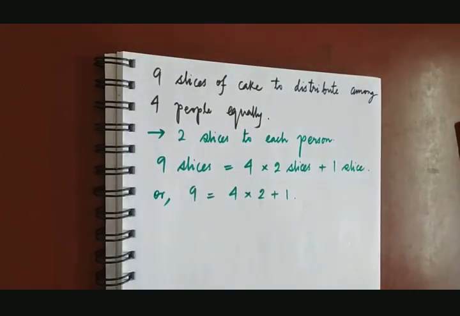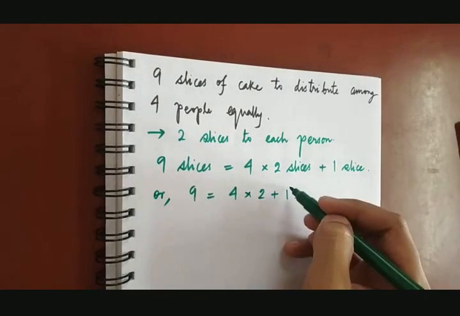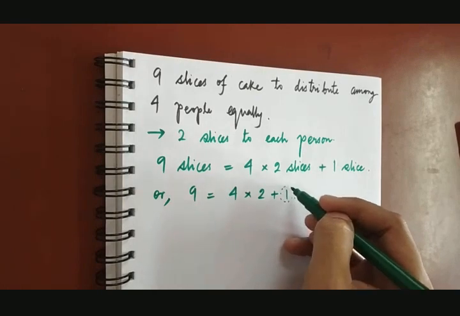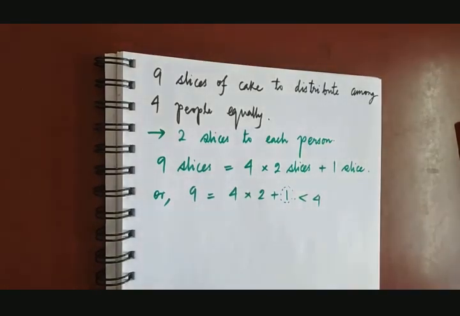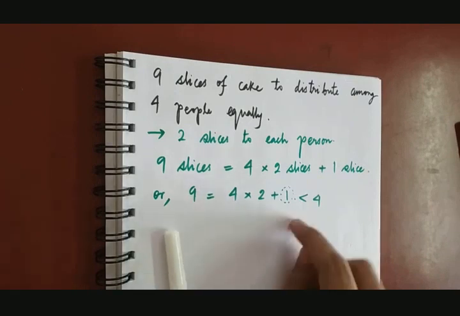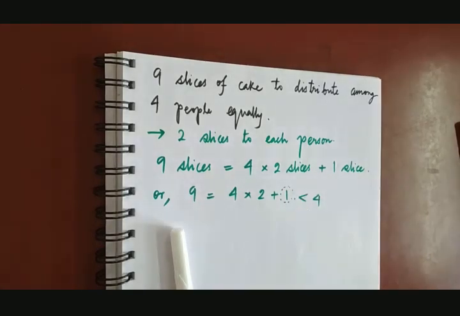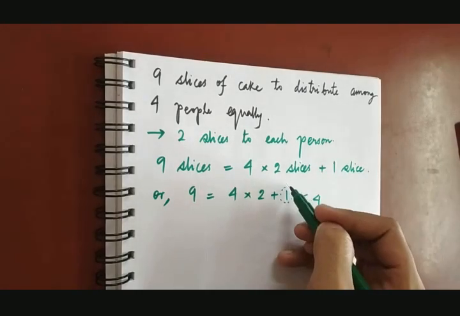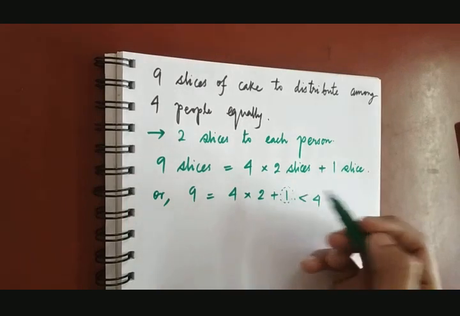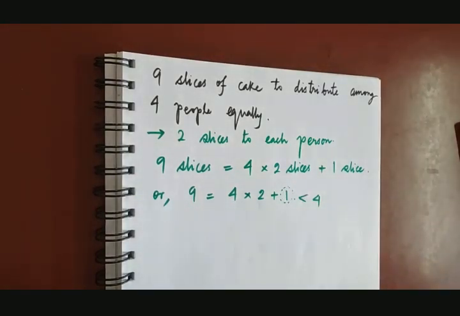Now one thing to notice here is that this number should be less than the number of people. Why? Because if this quantity is actually more than the number of people, then I can again distribute those pieces to the people. So one thing to note is, this number should always be less than the number of people.